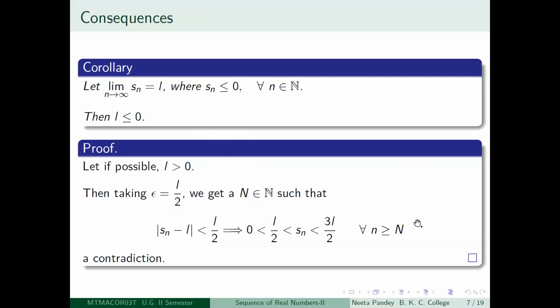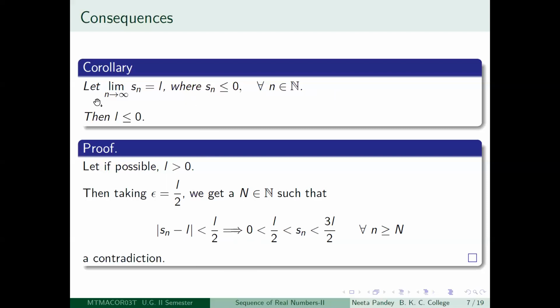So we have written down carefully here that if L is greater than 0, you take epsilon to be L by 2, then you will be able to get a positive integer capital N so that after the capital Nth term, modulus of Sn minus L will be less than epsilon, which will imply that Sn will be positive, which is a contradiction to our hypothesis on the terms of the sequence.